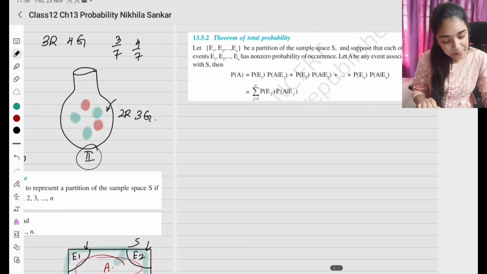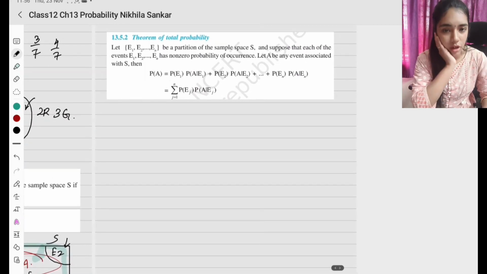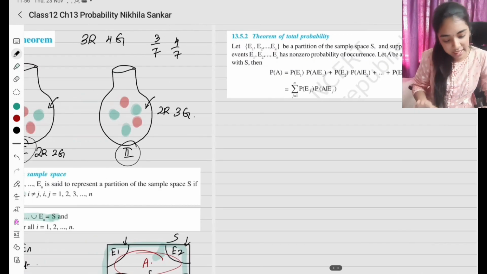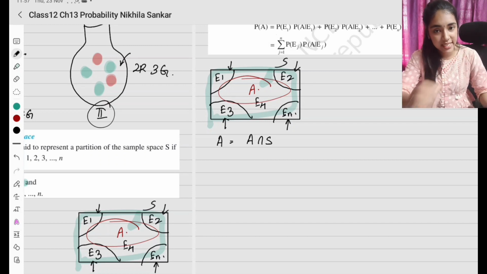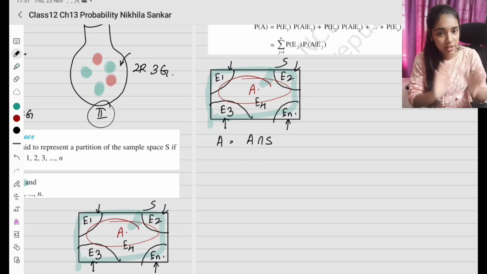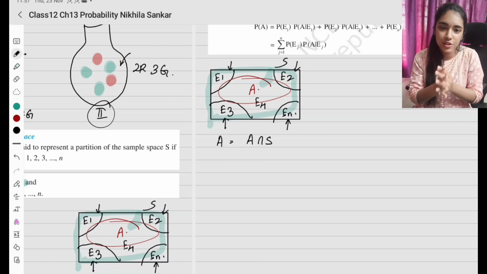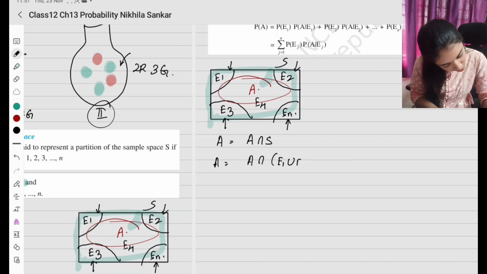ஸோ பேசிக்கலி you have probability of A is going to be, they have given some formula. So in the formula நம்ம எப்படி derive பண்ண போறோம்? So basically what do I see here? A can be denoted as A intersection S. இந்த மாதிரி பண்ணலாமா? A intersection S னா என்ன அர்த்தம்? sample spaceல A இருக்கு, A க்கும் sample space க்கும் intersection is going to be A. So I can also write it like this. So இப்போ இதை எப்படி எழுதலாம்? A equals A intersection of E1 union E2 union E3 and so on union En.